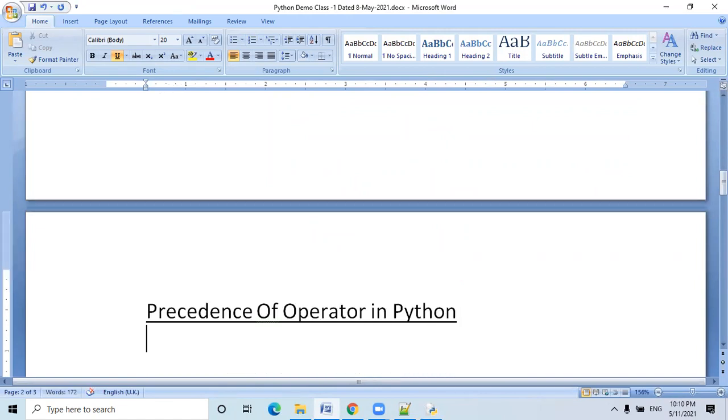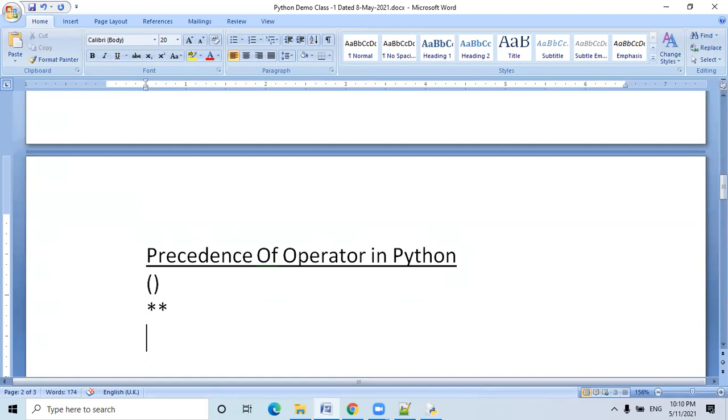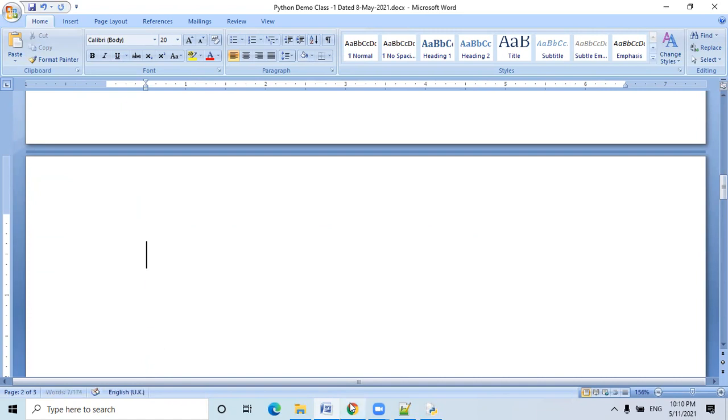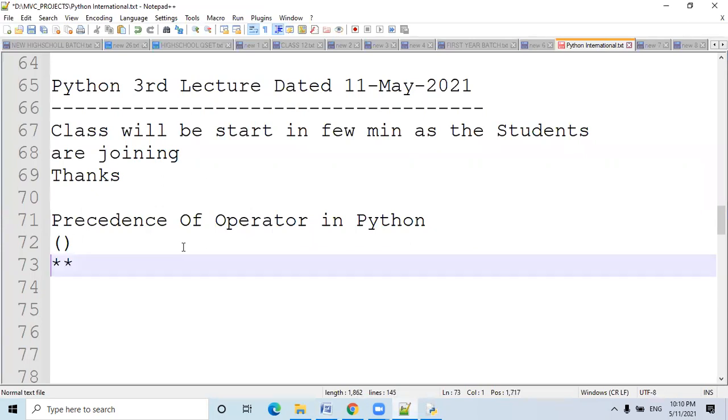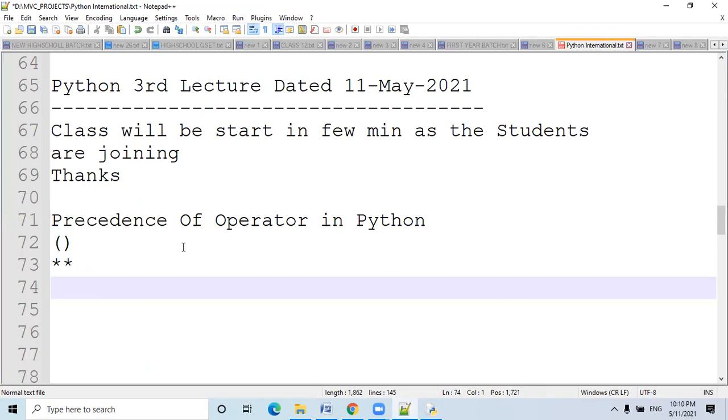The very highest precedence is the bracket. Top, bracket is the highest precedence. Then after that, double asterisk. Then asterisk, slash, double slash, modulus.